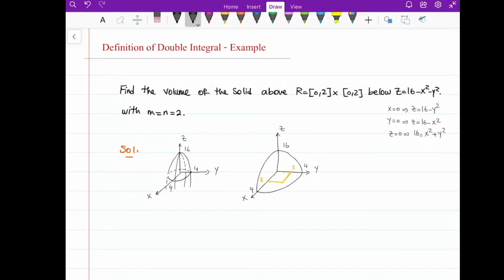It goes up to 4, and basically I have something like this region. You see, it doesn't fill out the whole space on the x, y in the first octant, so we just have part of it that goes up to the top of the paraboloid.